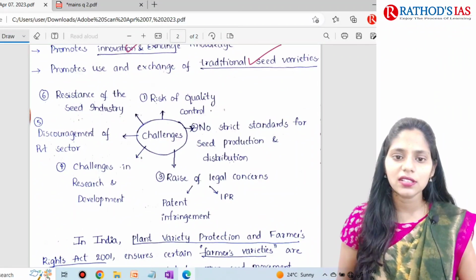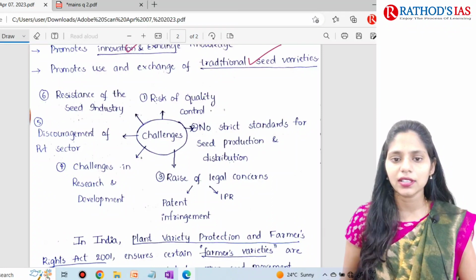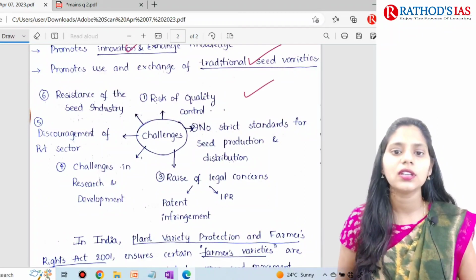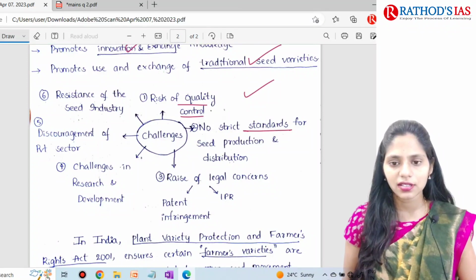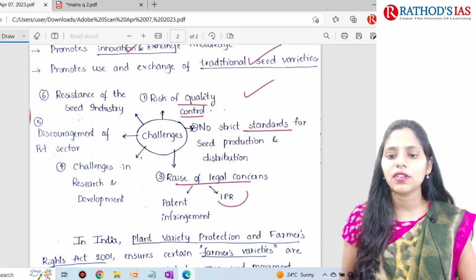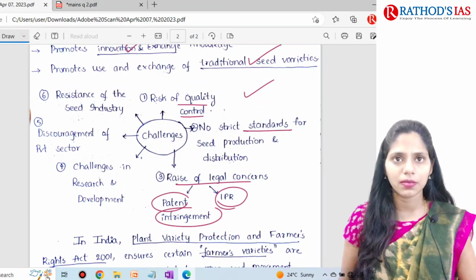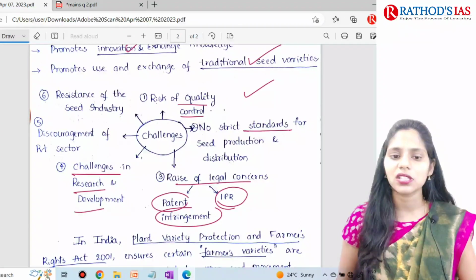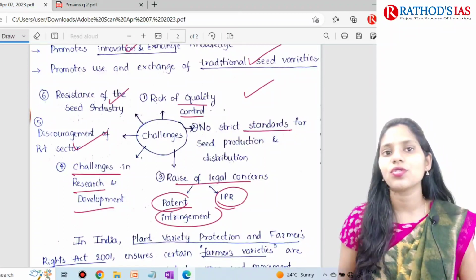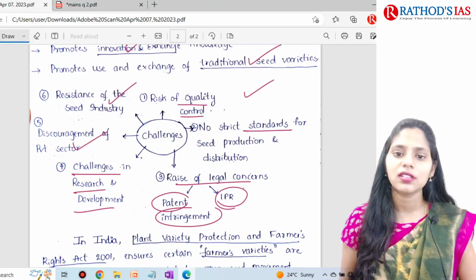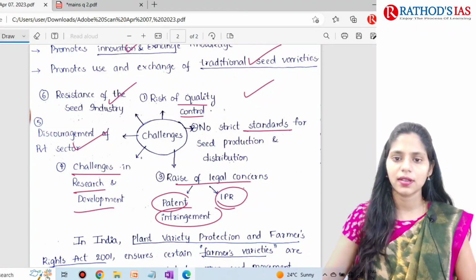And next, challenges, they represented in this diagrammatic manner. So it is also very good. So first one is there is risk of quality control, no strict standards, and raise of legal concern, for example IPRs, patent infringements, and challenges in research and development, discouraging of private sector, resistance of seed industry. So yes, this challenge is also very well addressed.